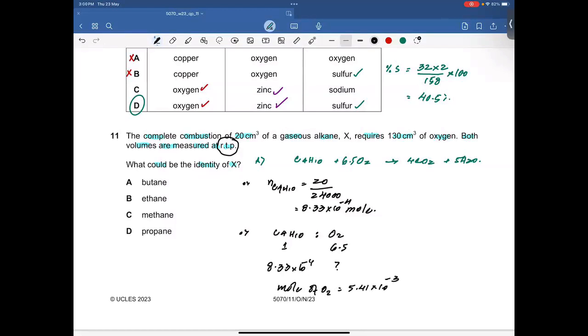Now I'll get the volume by using the moles. The volume of oxygen is basically moles, which is 5.41 into 10 to the power minus 3, into 24,000 cm cube. So it's going to be 130 cm cube, right? And the same volume is already given in the question, which means A is going to be the right answer. Okay.